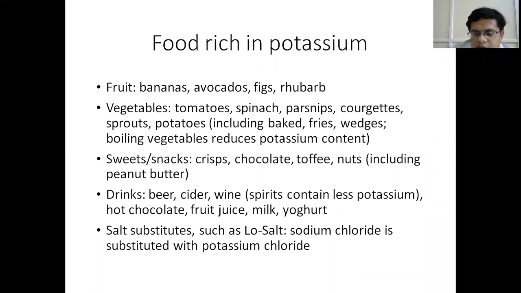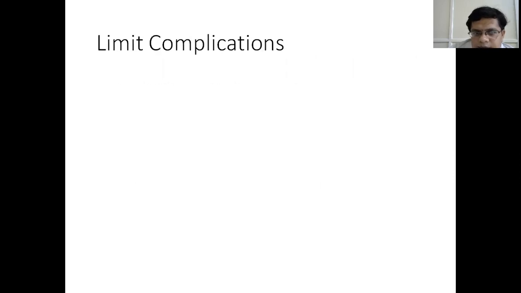So avoid food which is rich in potassium. In hyperkalemia there are cardiac manifestations, so in patients with CKD, food rich in potassium must be avoided. Foods rich in potassium are fruits like bananas and avocados, vegetables like tomatoes, spinach, and potatoes, and sweets and snacks like chocolate, toffee, nuts, and drinks. Salt substitutes can also be an issue: sometimes potassium is used instead of sodium in salt substitutes, so these substitutes have to be avoided.